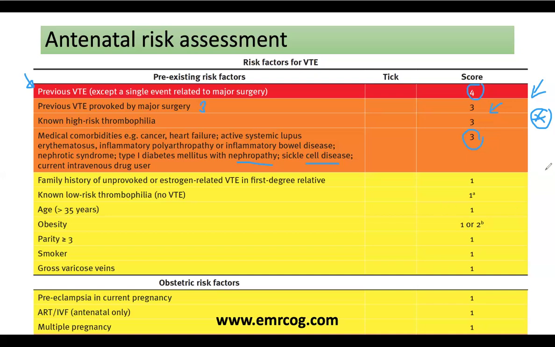And this is in the yellow part of this table. In the yellow part here, in this third group of women, this is 1 by 1 mainly. So a family history of unprovoked or estrogen-related VTE in a first-degree relative. How does it come in cases? It will come in the scenarios as the woman had her sister or her mother develop DVT while she was pregnant. This is a first-degree relative with a history of DVT, and this family history is 1.